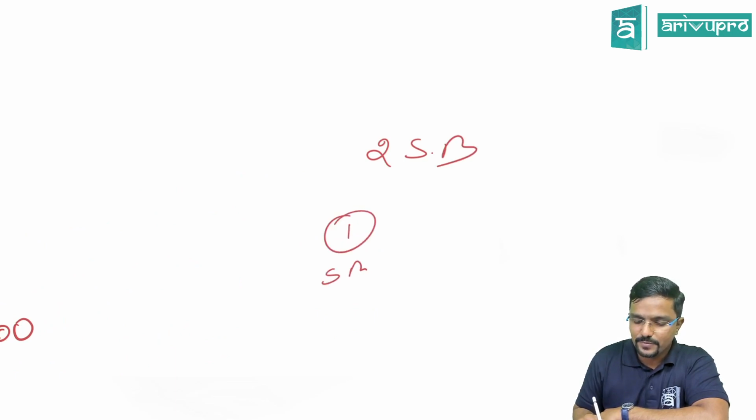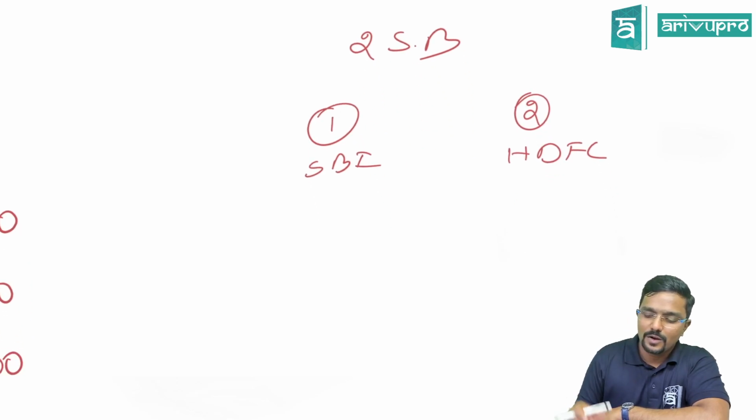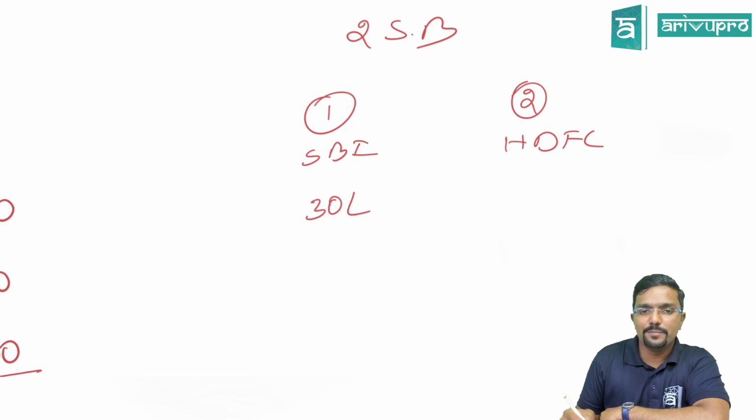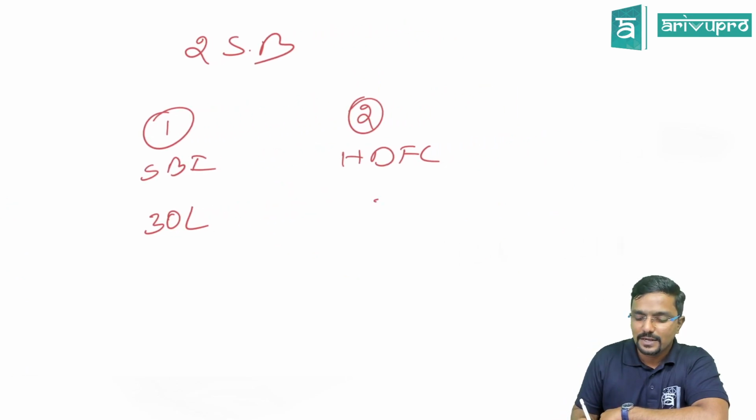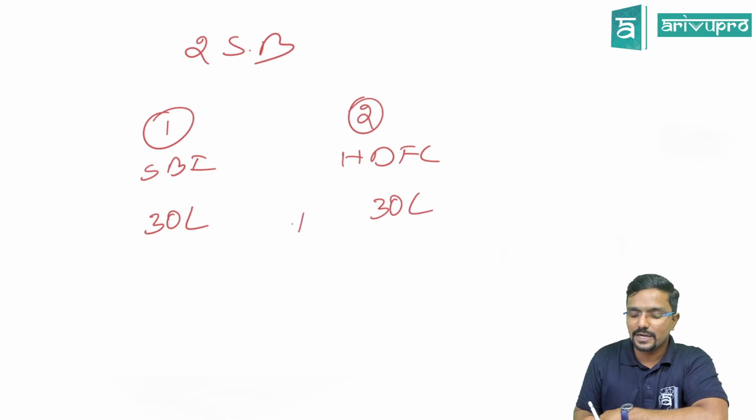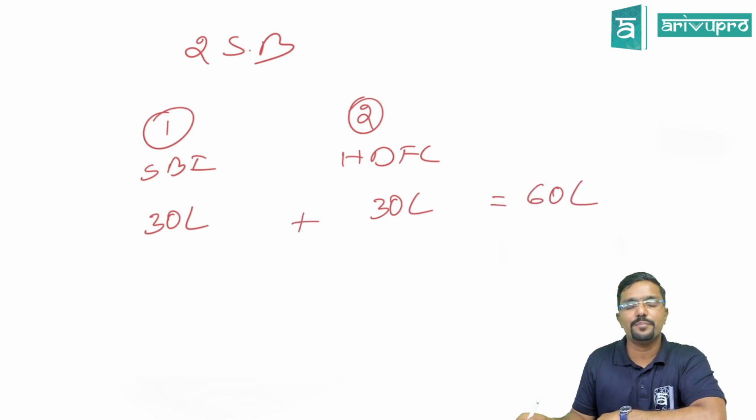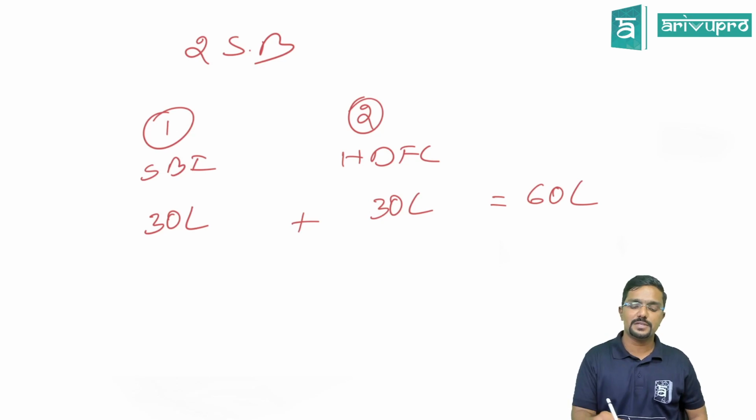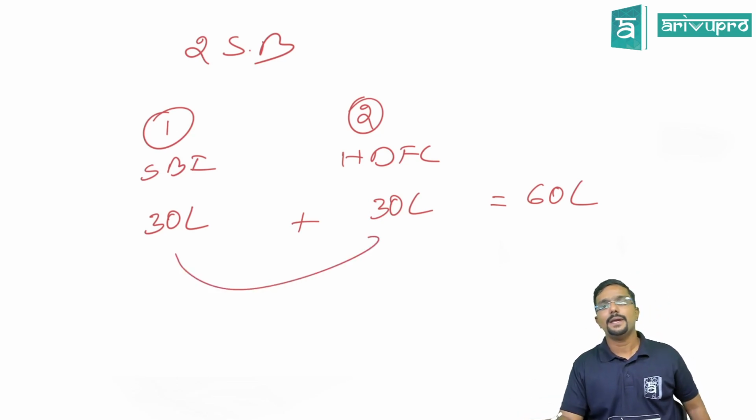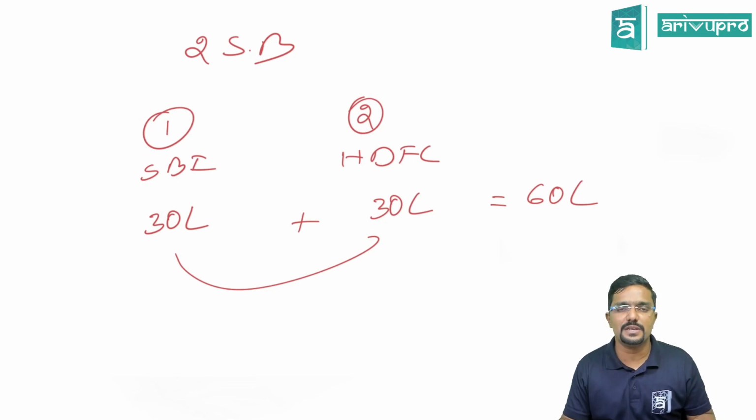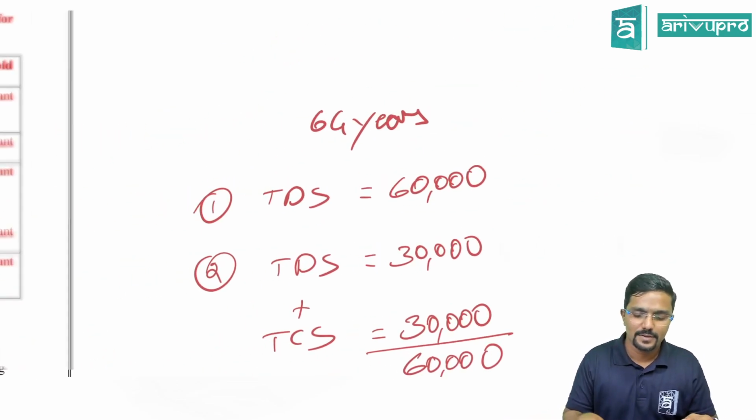Now I have two savings bank accounts. Assume one is SBI and another is HDFC. In SBI, I have kept in my savings account 30 lakh and in HDFC, I have kept 30 lakh. In aggregate, how much, guys? 60 lakh. Should I file my returns mandatorily? Yes, because in aggregate, we always check. Sir, what if I am having only one savings account? If you are keeping more than or equal to 50 lakh there, you have to file the returns. If not, no. Clear?